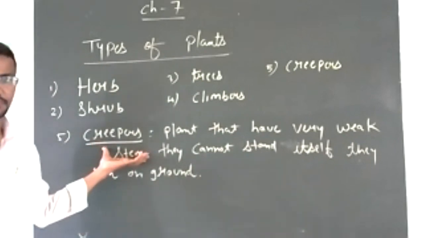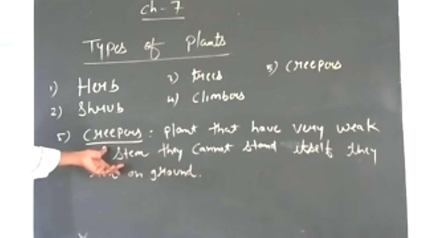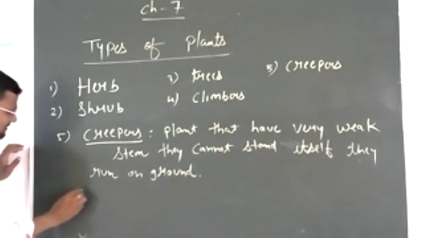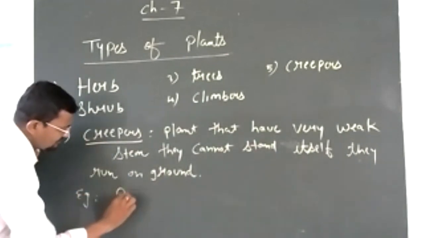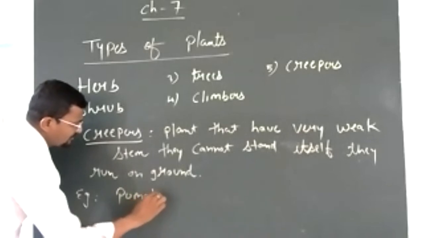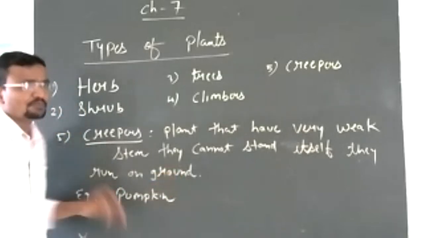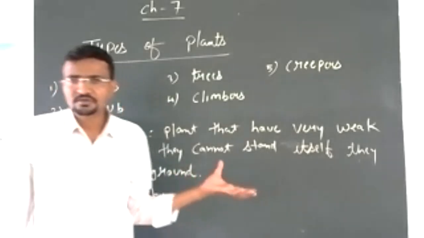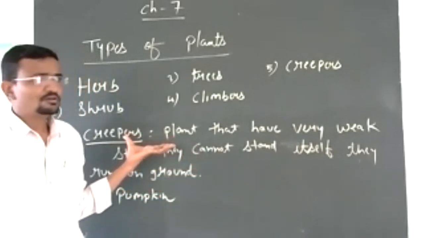That is known as creepers. Example of creepers is pumpkin. If you see the pumpkin plant, it runs along the ground.